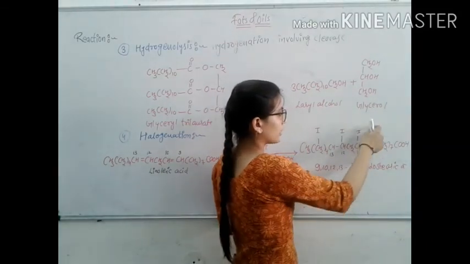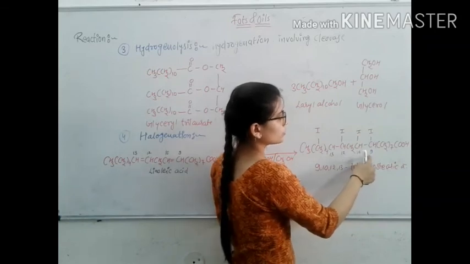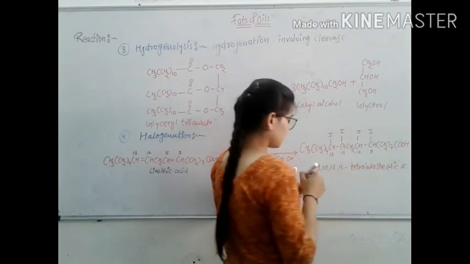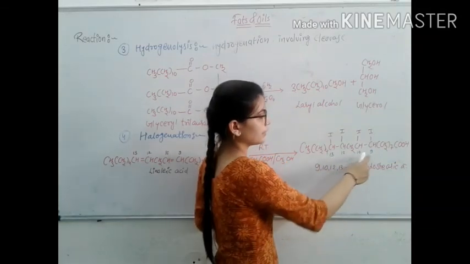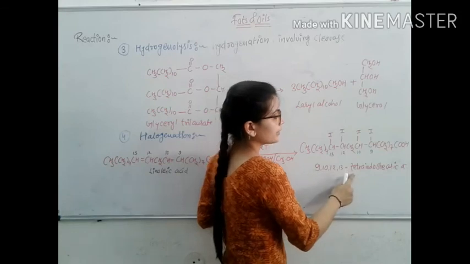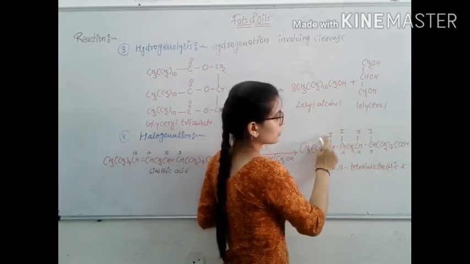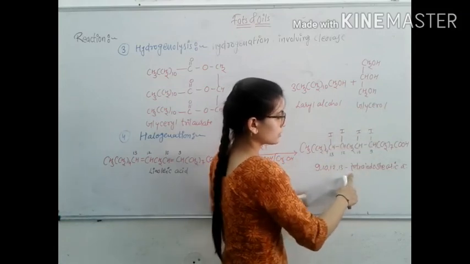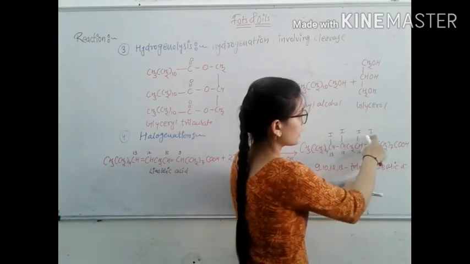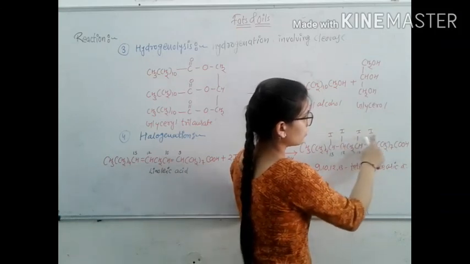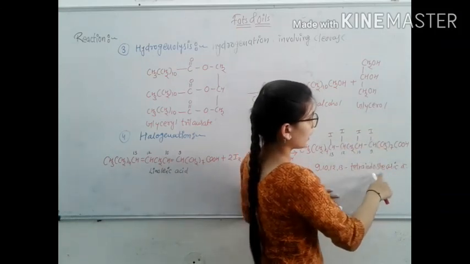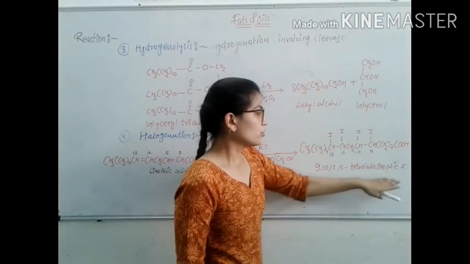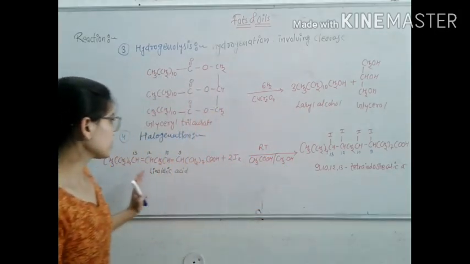Halogen groups are present at positions 9, 10, 12 and 13, known as 9,10,12,13-tetra. The number of iodine atoms is 1, 2, 3, 4, so it is tetra. The group is iodo, the halogen is iodo, and the acid is stearic acid. So 9,10,12,13-tetraiodostearic acid. This is the halogenation reaction.